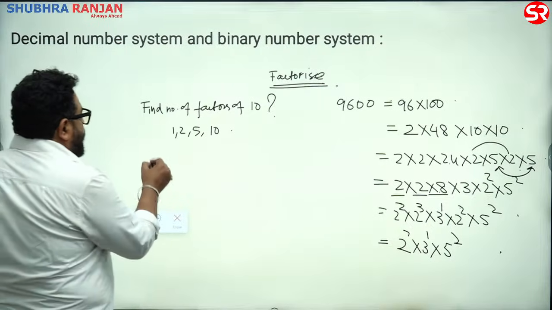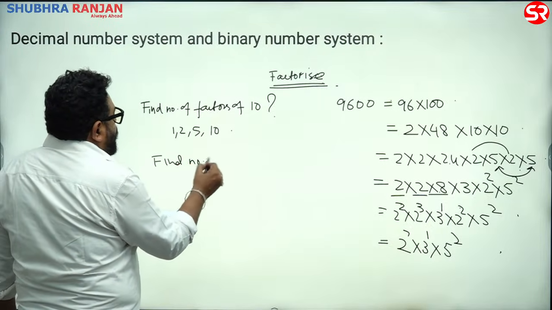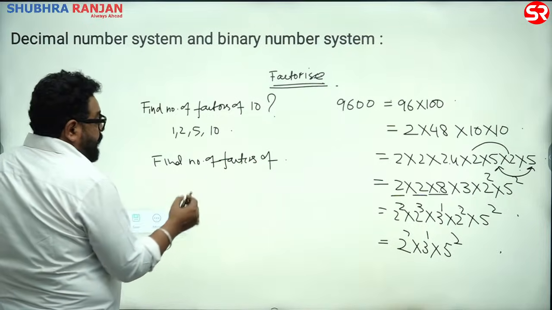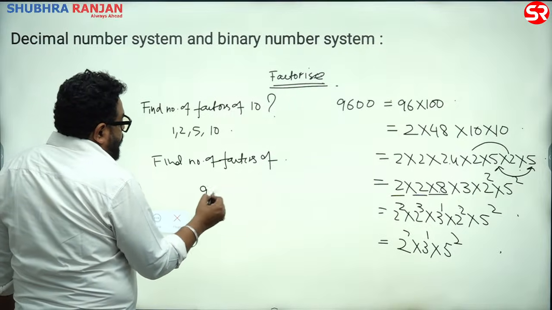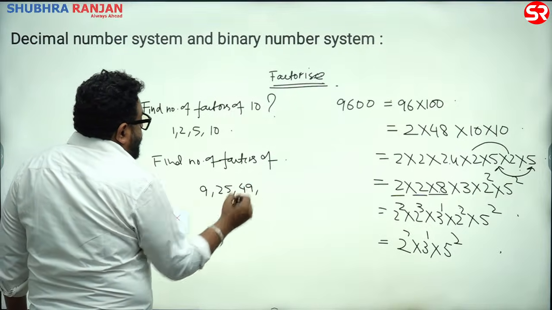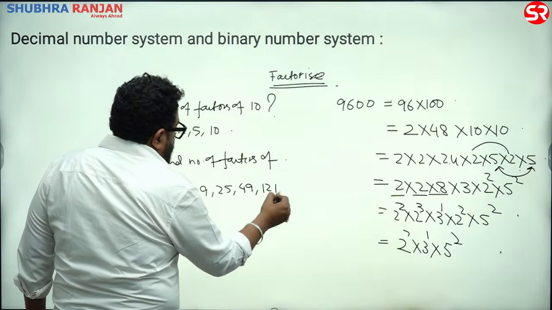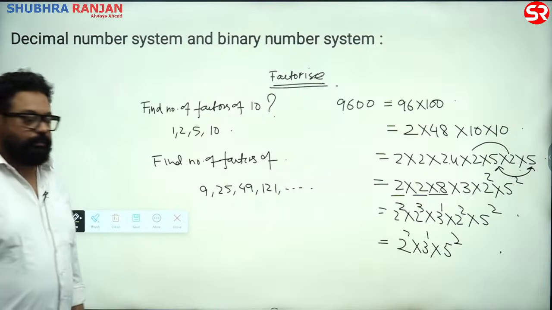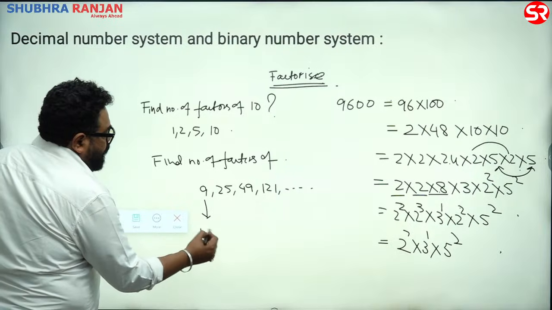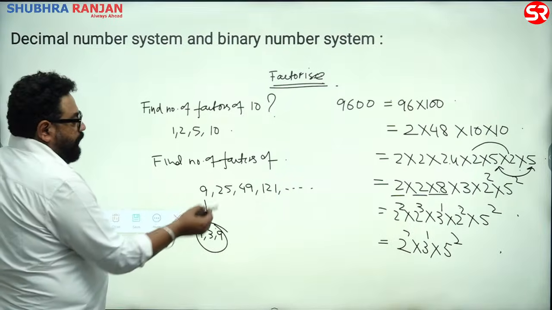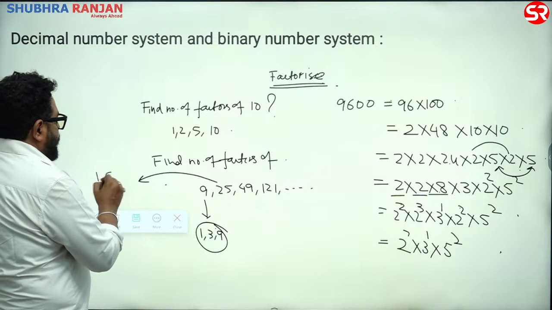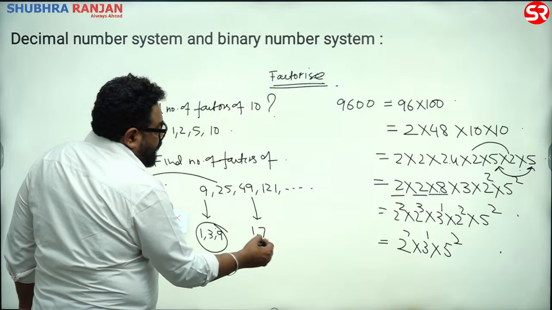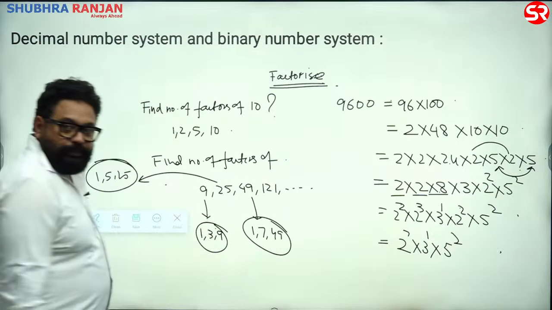I say find the number of factors of 9, 25, 49, 121 and so on. How many factors will 9 have? 1, 3, 9. Sir, 3 factors. How many factors will 25 have? 1, 5, 25. Sir, 3 factors. How many will 49 have? 1, 7, 49. Sir, again 3.